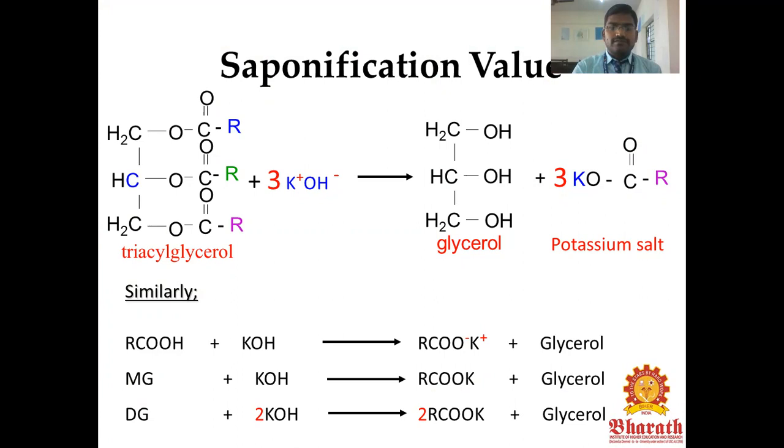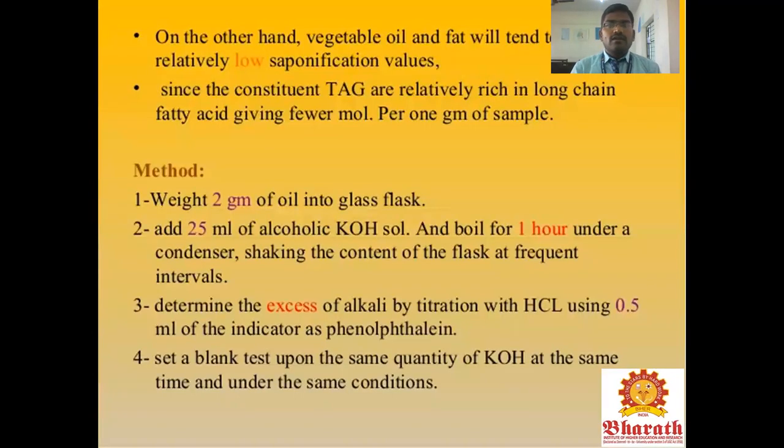Similarly, fat reacts with sodium or potassium hydroxide to give glycerol and a potassium salt of fatty acids. On the other hand, vegetable oils and fats tend to have a relatively low saponification value, since triacylglycerol is relatively rich in long chain fatty acids, giving a higher molecular weight for the 1 gram of sample.